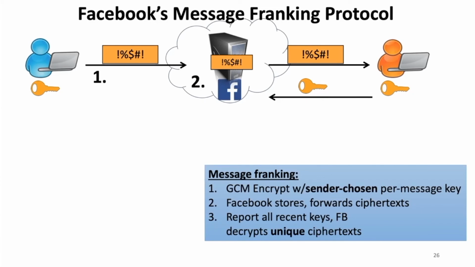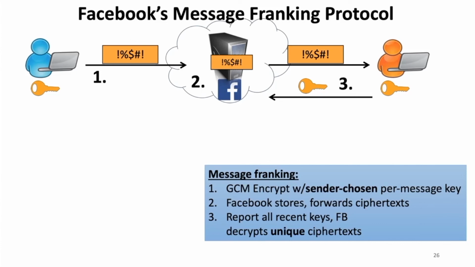Facebook stores a copy of it and then forwards the ciphertext onto the receiver, who decrypts it with that key. When the receiver judges the content that they decrypted to be abusive, they send the keys for all recent messages to Facebook. And Facebook decrypts those ciphertexts that it's stored and deduplicates their contents and places them into an abuse report that a human can see.